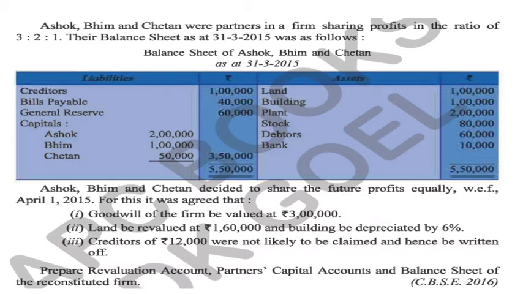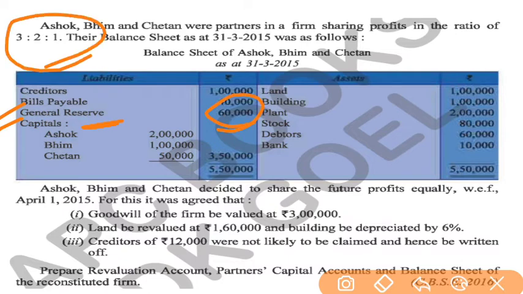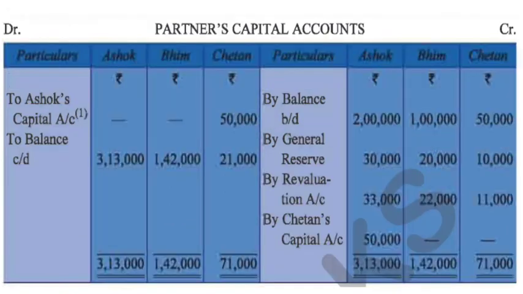For preparing capital account of the firm, first of all you have to look in your balance sheet, what are the things which will be transferred from the balance sheet. Any kind of reserves or any kind of fund, if it is there in your balance sheet, it will be transferred to capital account. Reserve and fund are on liability side, so they will be transferred to credit side, and whatever the amount is there, it will be divided among old partners in their old profit sharing ratio. Like this we will do.